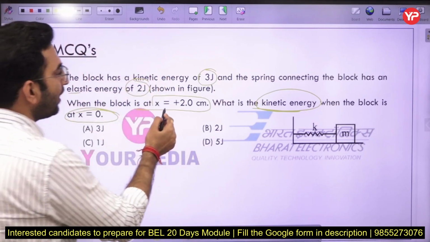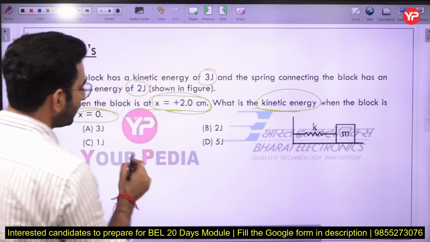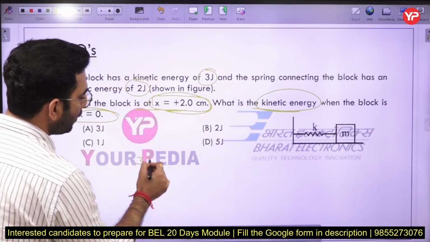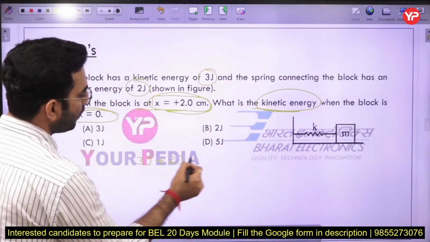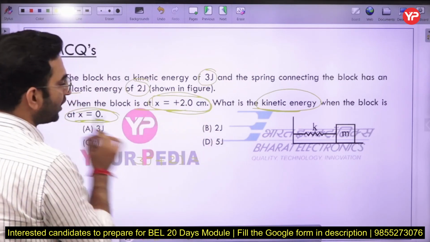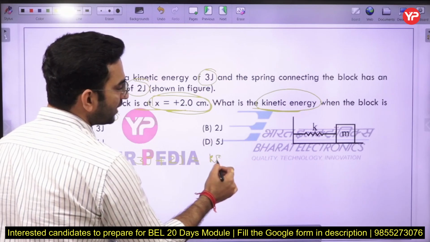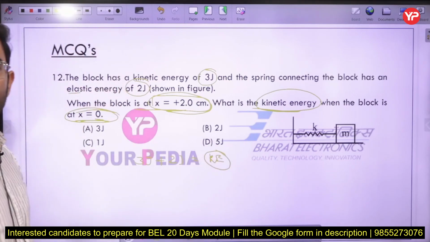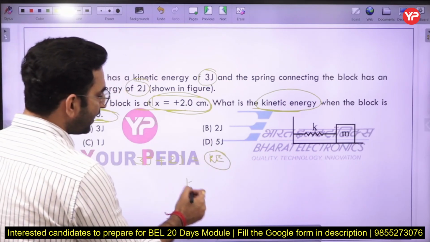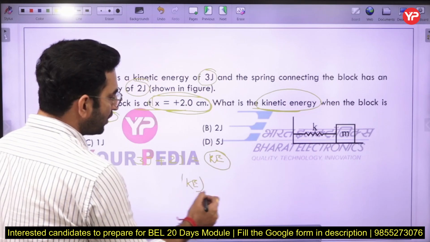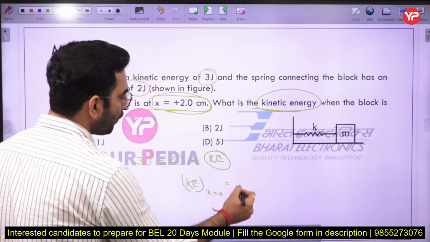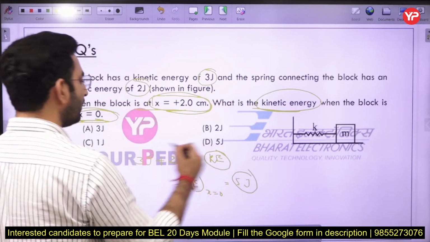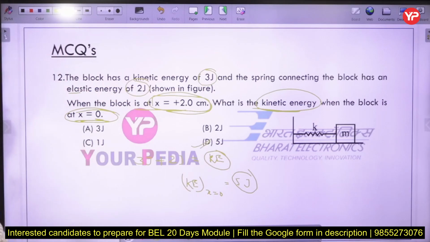So I can say at x equal to 2 centimeter, the total energy is 3 joule plus 2 joule. And at the mean position, the total energy is going to be kinetic energy only. So we can say the kinetic energy of the system at x equal to 0 is going to be equal to 5 joule only. Okay, therefore option D will be the correct answer here.